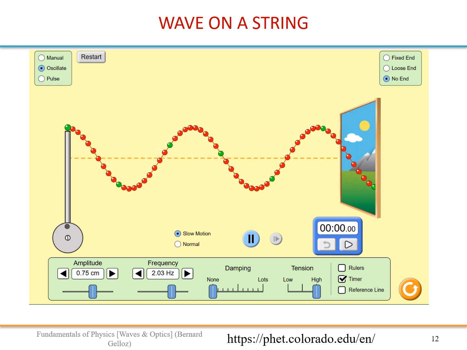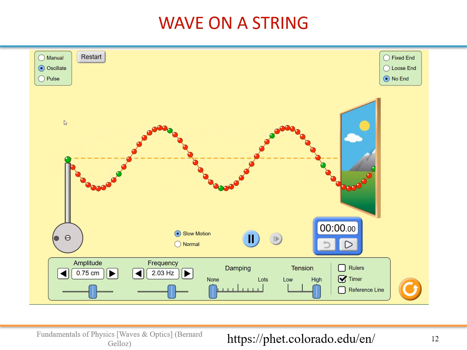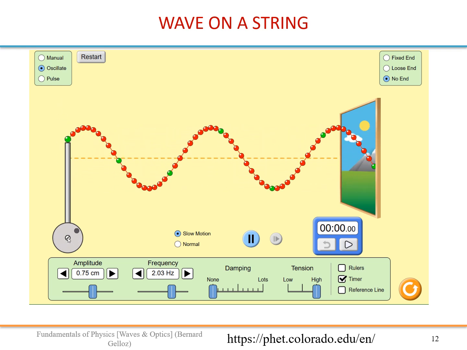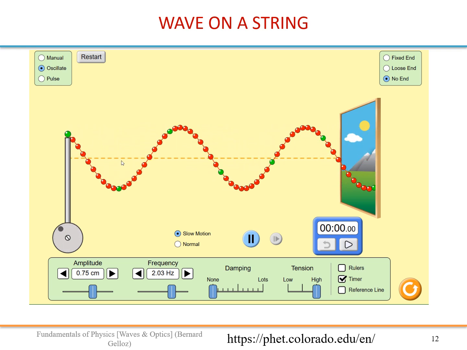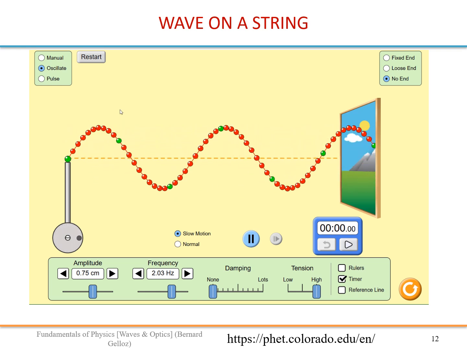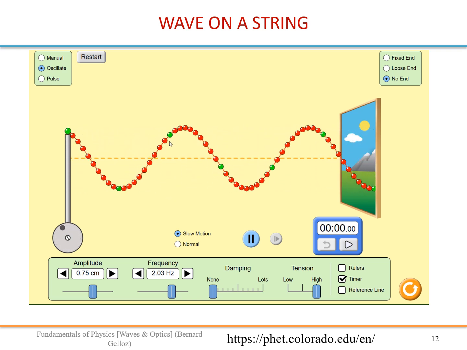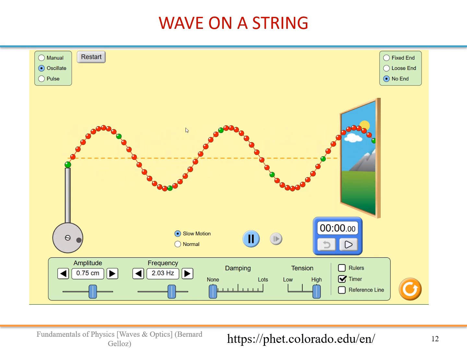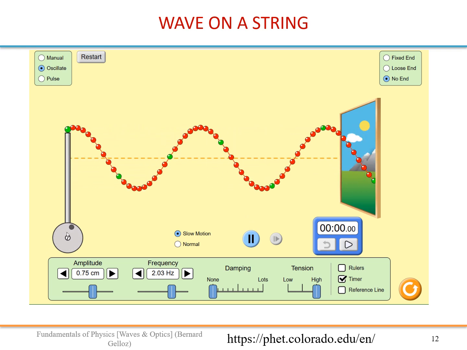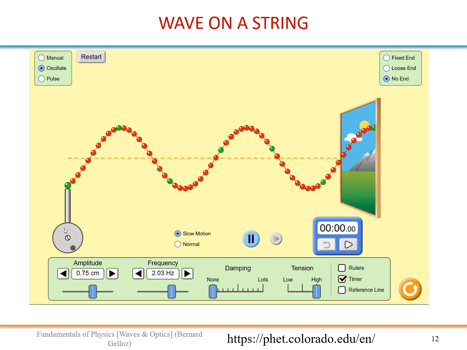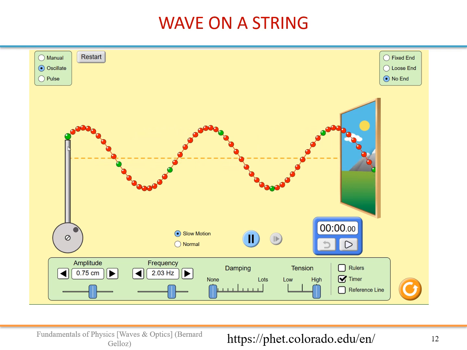So here you have an oscillator. That green dot is just oscillating up and down, and the wave is moving from left to right, even though each point on that string is just going up and down. So if you just focus on that green dot here, it is going up and down, but not moving with the wave. And here you see that this is a uniform circular motion, which produces an oscillating pattern here.